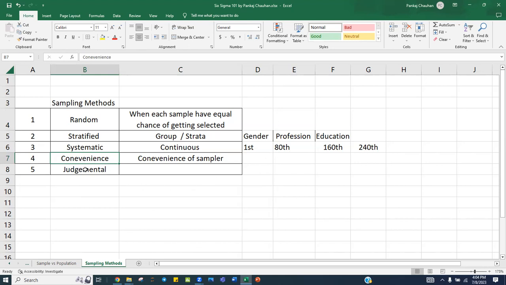Last one, judgmental sampling: when we already have a mindset, okay, this particular sample will not work, and purposefully we pick up that sample. We are being judgmental about the people or the processes. Let's say you have hired 10 new people in your team, and you were the trainer for all of them. They went through pre-job training and have now joined your team.